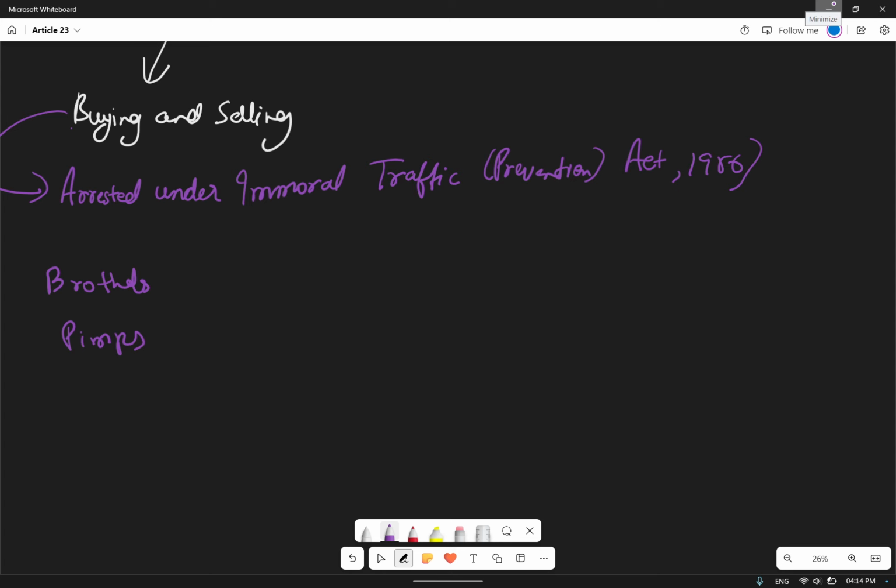Brothels and pimps are illegal. The place where people pay to have sex with the prostitute, that is a brothel, and that is illegal. And pimps means the person who